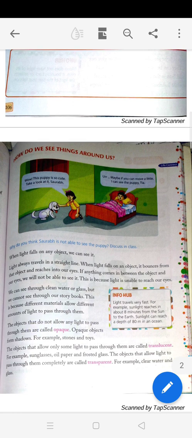So today we have learned about different types of objects: opaque, transparent, translucent, and also luminous and non-luminous objects, as well as about the sources of light. Read the chapter thoroughly till this much. Next class we will continue from properties of light.